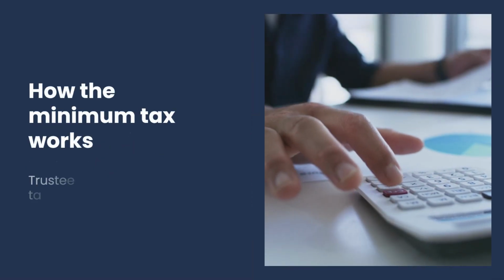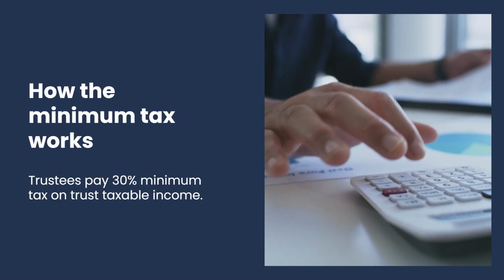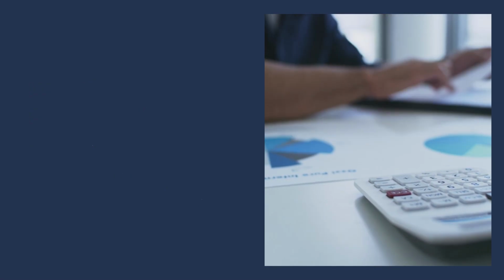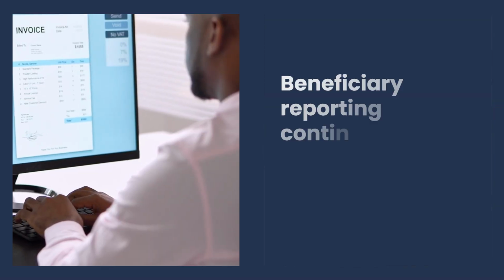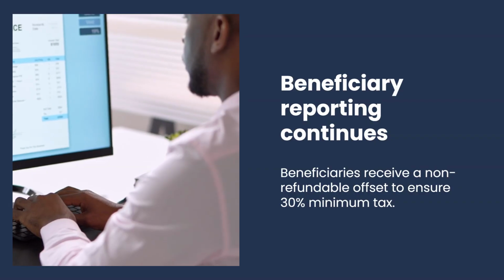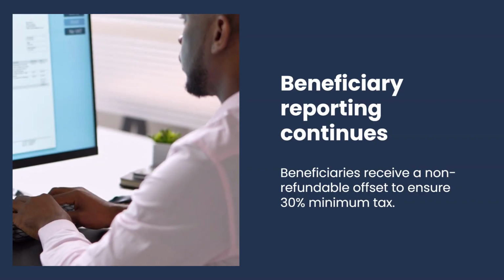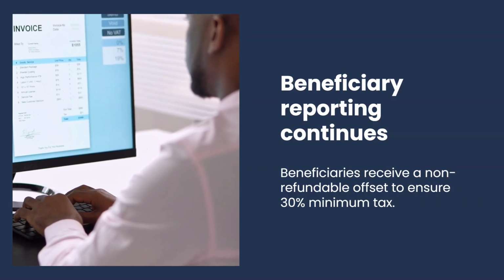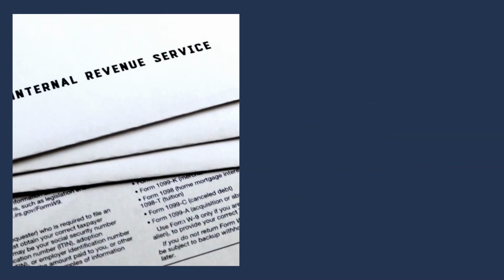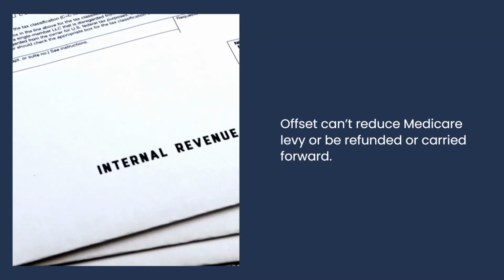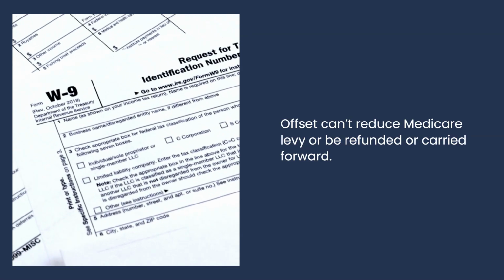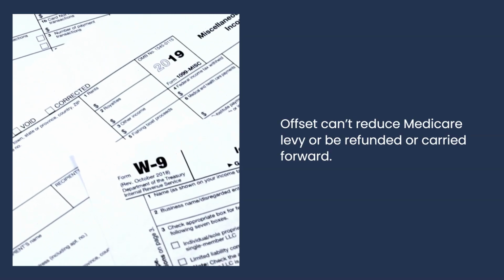Under the new rules, trustees will pay a minimum tax of 30% on the taxable income of the trust. Beneficiaries must still report trust distributions in their income tax returns, but a non-refundable tax offset will reduce their liability, ensuring no one pays less than the minimum threshold. However, this offset can't be used to reduce the Medicare levy, nor be refunded or carried forward if it exceeds an individual's taxable income.